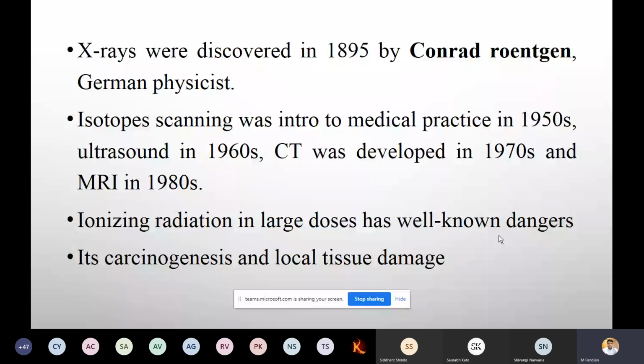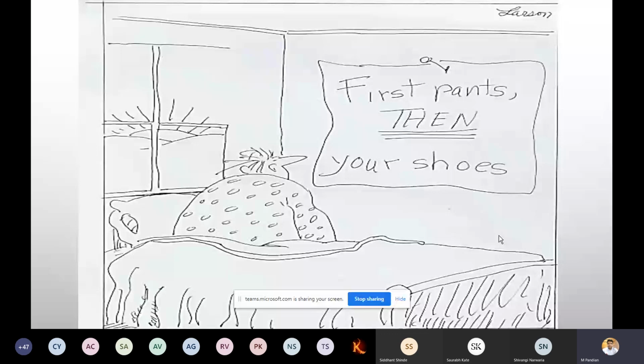This picture may make you laugh. It doesn't mean you put on your shoes first and then your pants. Obviously nobody wears shoes before they wear pants. But remember one thing: whenever you start something, you have to remember the fundamentals, where to start and how to end. You should not go wrong.